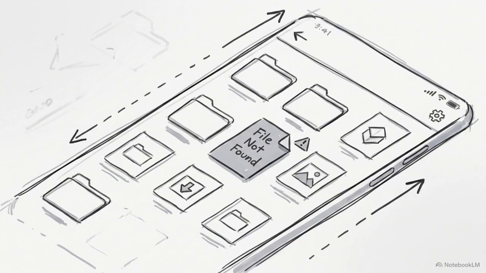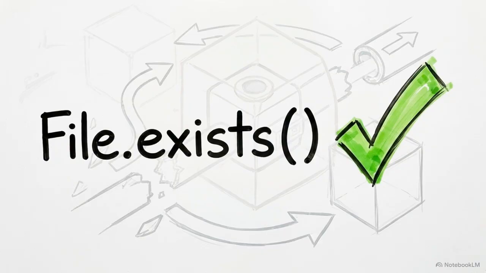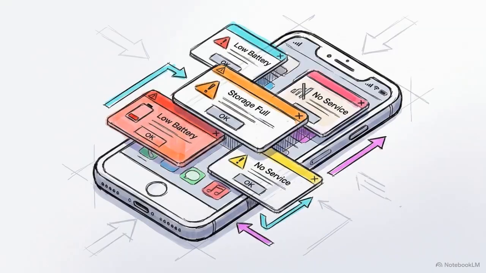This brings us to the third failure state, missing files on the device. Local device state is highly volatile. Users can unmount SD cards, and the operating system can aggressively delete cached files to free up memory anytime. You cannot assume a file is exactly where you left it. You must verify its existence and availability immediately prior to executing any access commands. Whenever an app interacts with a boundary, the architecture must assume the external environment is actively hostile and unreliable.